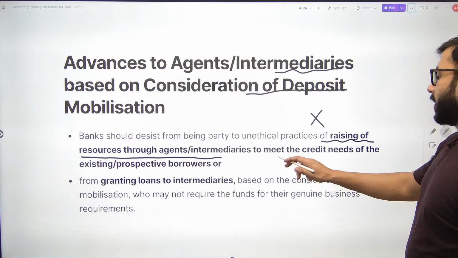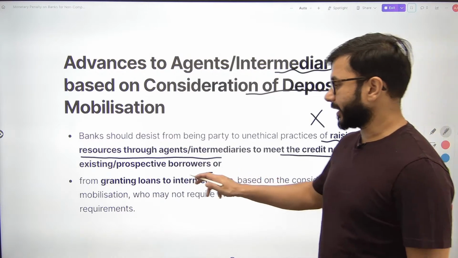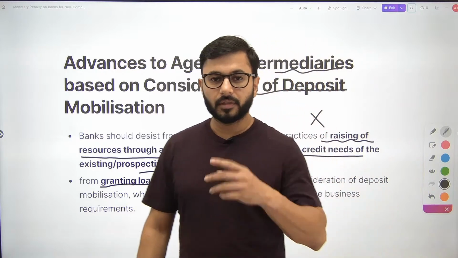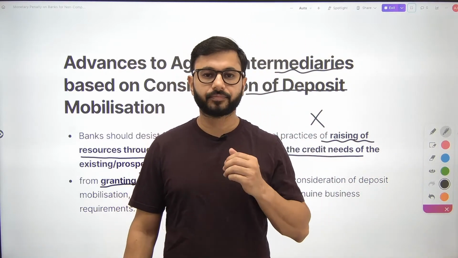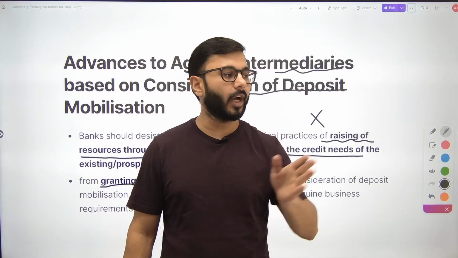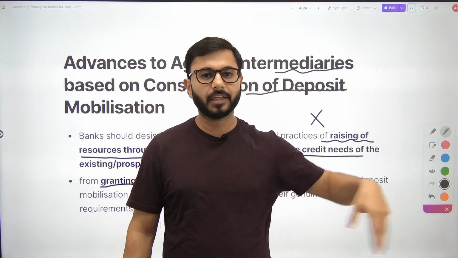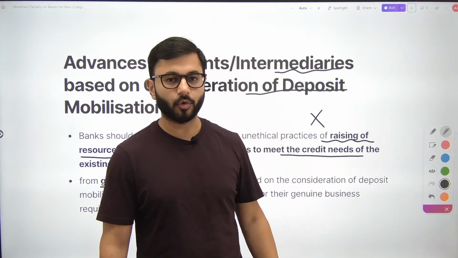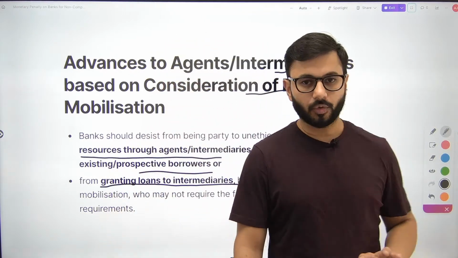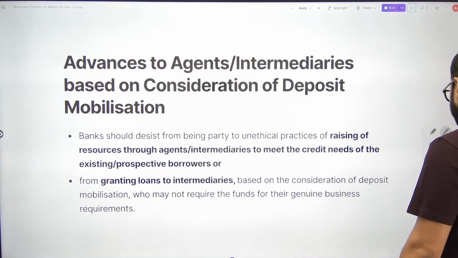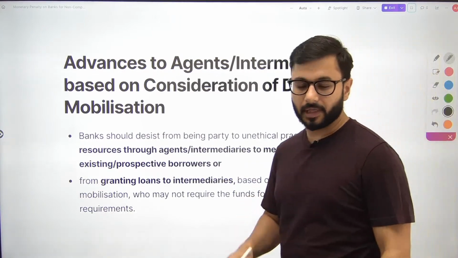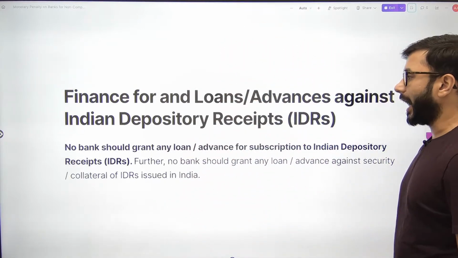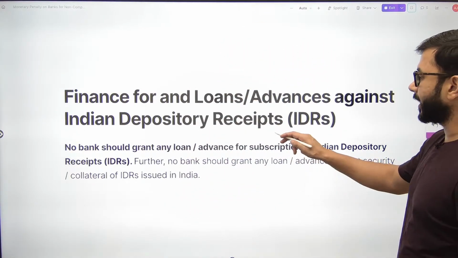Okay. To meet the credit needs of prospective borrowers or from granting loans to intermediaries. ऐसे ही you want a loan, I am a bank, instead of directly giving loan to you, I give a loan to intermediary. I give 100 loans to one intermediary and that intermediary starts disbursing that loan to 100 people. That is not allowed. Okay, वो नहीं कर सकते हैं। That makes complete sense. बहुत लॉजिकल सी बात है, ऐसा अलाउड नहीं होना चाहिए था।